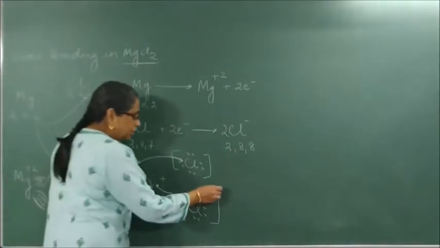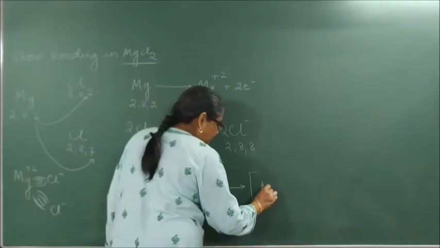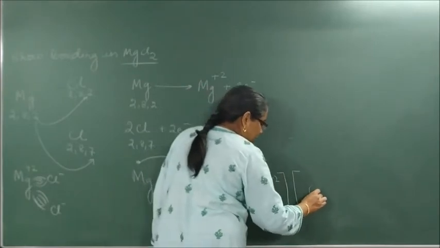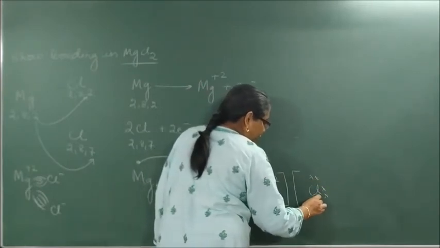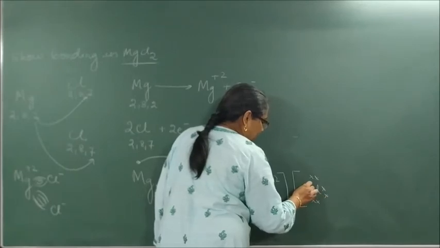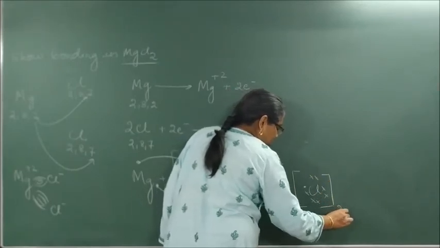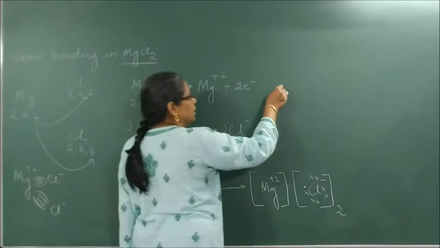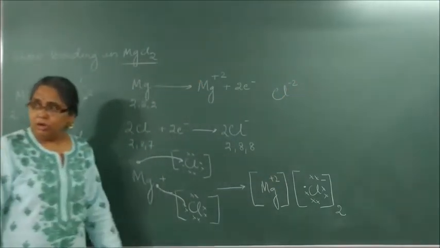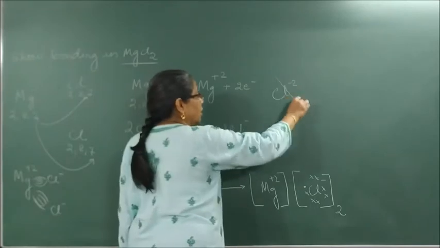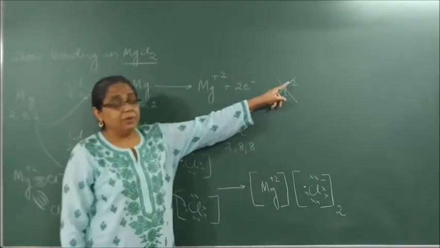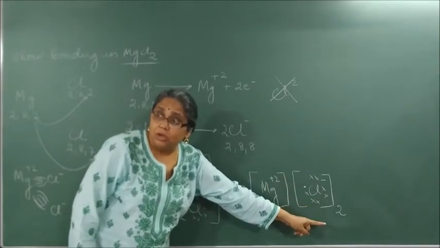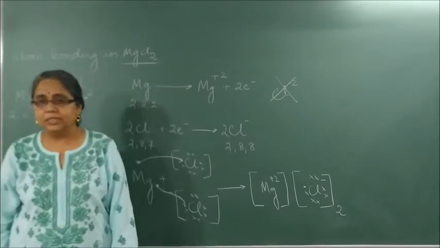So it forms Mg plus 2 and Cl 1, 2, 3, 4, 5, 6, 7, 8. How many times is it Cl? 2 times. It is Cl minus. You cannot write Cl minus 2. Why can you not write? Because Cl has taken only 1 electron. So that cannot be minus 2. It has to be minus 1. But how many atoms of Cl? 2 atoms of Cl. Is it clear?